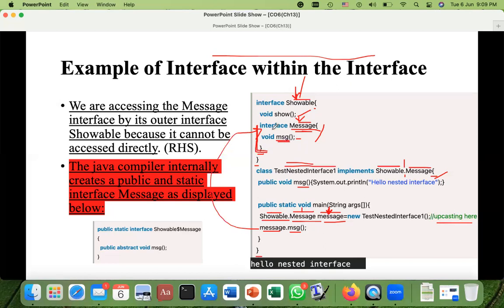Maybe in the child of that interface. Who is the child of this interface? This class, TestNestedInterface1, implements Showable.Message. So this name is written there. So this class is the child. So I will search for this msg method here. So this is the method, and Hello nested interface will be printed on the screen. So this is how it will work if you have an interface within another interface.